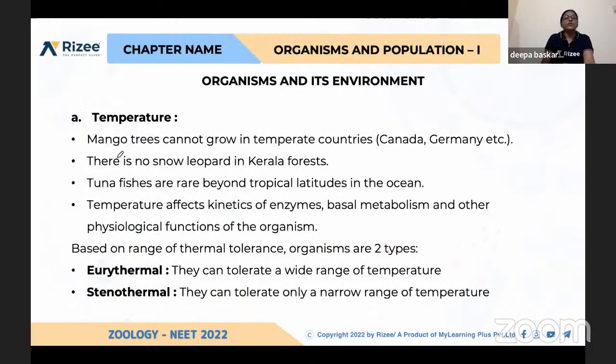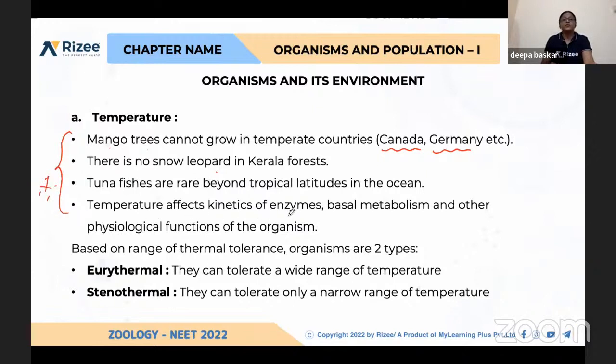A few species can grow only in a particular temperature range, either plants or animals. If you keep polar bears in the desert, definitely they will die. If you keep camels in the polar regions, definitely they will die. Like that, mango trees cannot grow in temperate countries like Canada and Germany. And there is no snow leopard in Kerala forests. Tuna fishes are rare beyond tropical latitudes in the ocean. These are very important, so a question can be framed from this also.